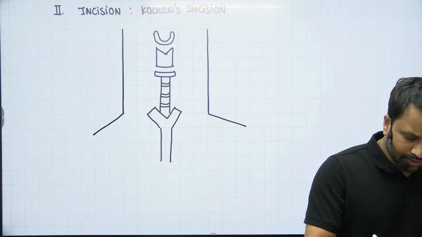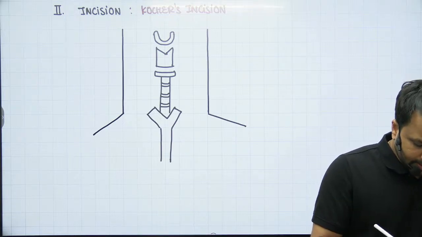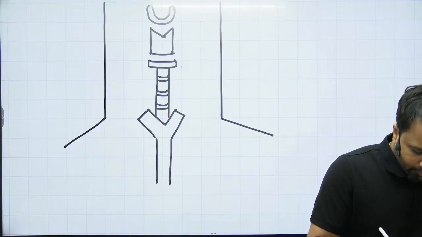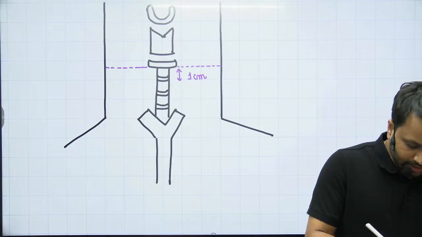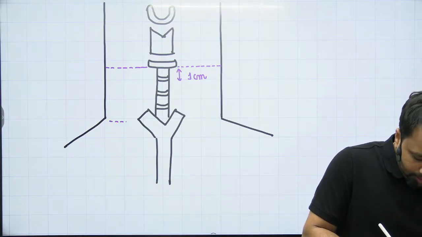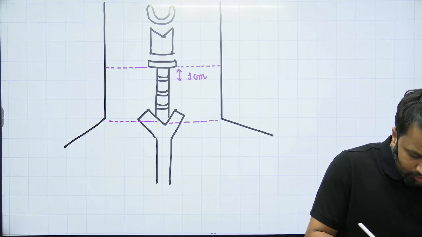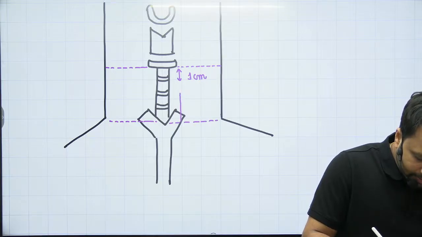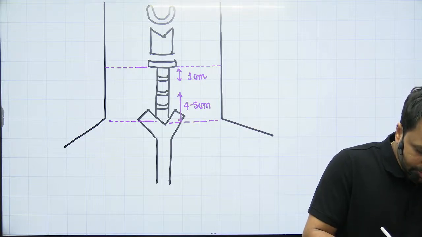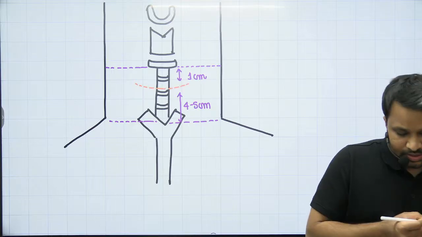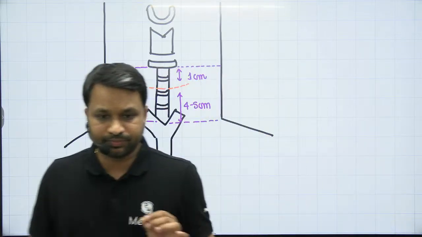Kocher said we'll do one thing. We'll take the inferior border of the cricoid cartilage, which is from here. It is 1 centimeter below this. So 1 centimeter below the inferior border of the cricoid cartilage, or you mark the suprasternal notch. Around 4 to 5 centimeters above the suprasternal notch, we would give an incision which is going to be in this fashion. So that is the Kocher's incision, right?